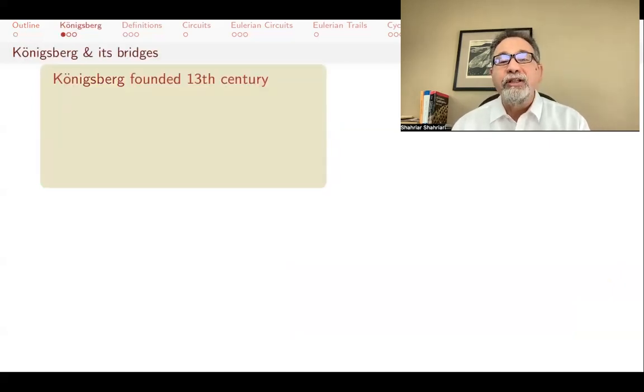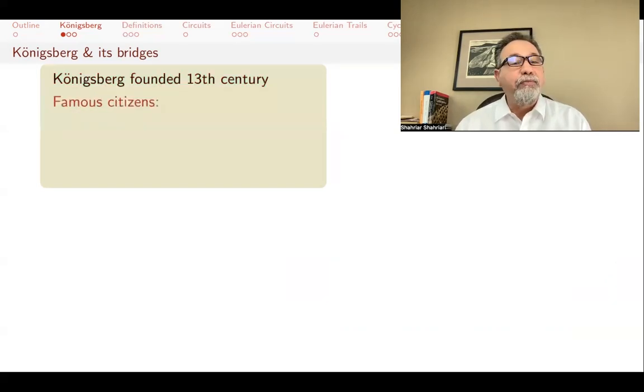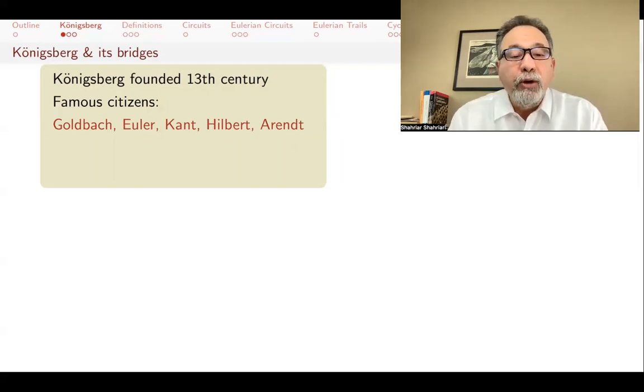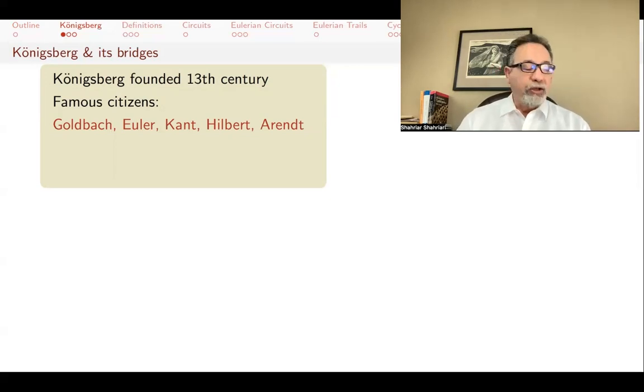Konigsberg was founded in the 13th century by the Teutonic Knights during what's now called the Baltic Crusades or the Northern Crusades. It has very many famous citizens, including mathematicians Christian Goldbach and David Hilbert. They were both born there, and Leonhard Euler worked there. But Immanuel Kant was also born in Konigsberg and lived most of his life there, went to university there, was a professor there, and wrote the Critique of Pure Reason there.